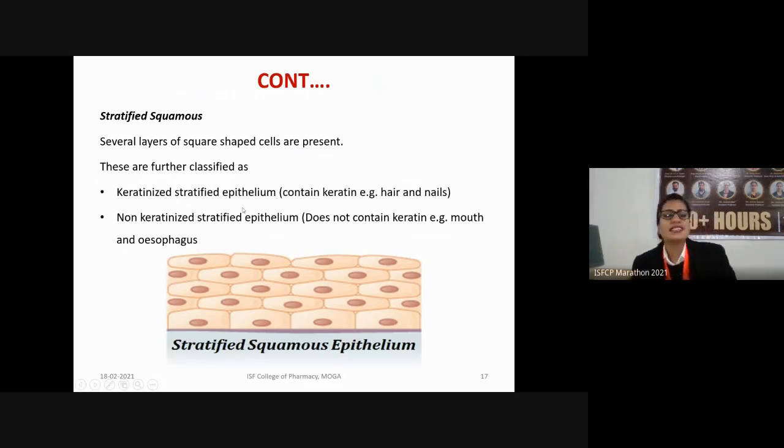As the name suggests, the keratinized stratified epithelium are the ones which contain the structure that is keratin. Keratin is the protein which is very essential for our hair and our nails. So this is also known as the red protein because it is present in the hair and the nail. So it provides strength to our nail as well as to our hair. Second, we have the non-keratinized stratified epithelium, which do not contain keratin. Examples of these types of tissues include the mouth and the esophagus.